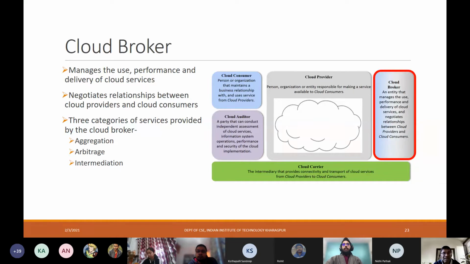For example, many of you may have experienced, if you go to some major healthcare facility, some very big hospital, you will typically find that there are brokers which try to help the consumers or clients like us get access to these facilities in an appropriate manner. This is what the brokerage service is all about, and the same thing applies in the context of cloud computing as well.